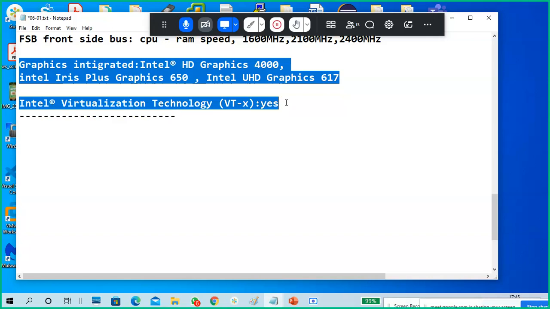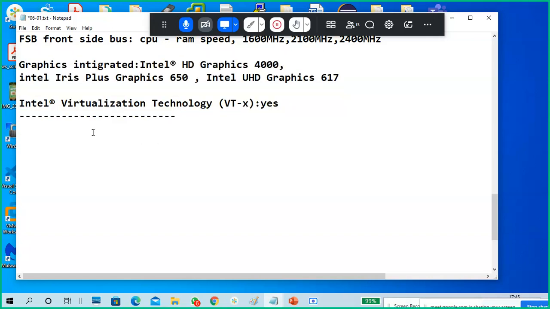So that is integrated graphics, meaning inside your CPU you have a graphic memory. Dedicated graphics means the graphic memory processing is done by a separate GPU. APU, GPU, all these things are there.